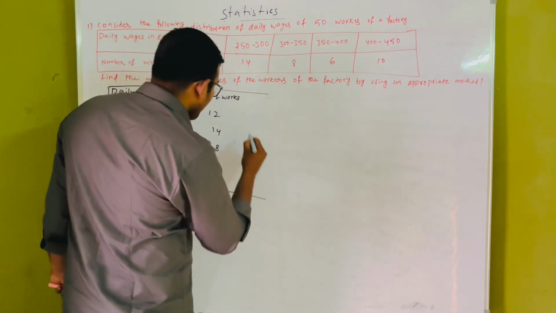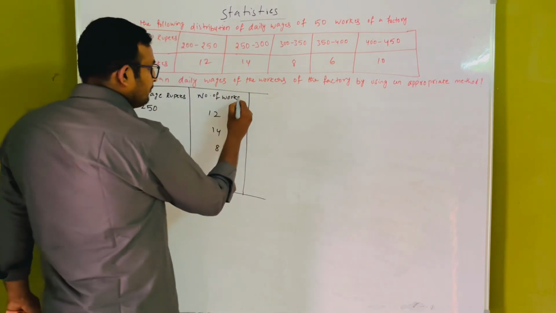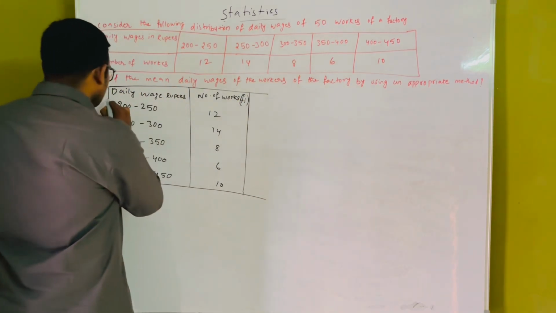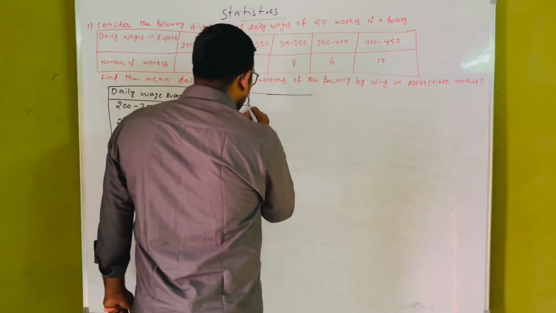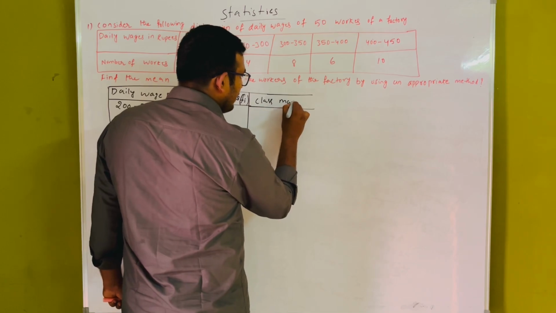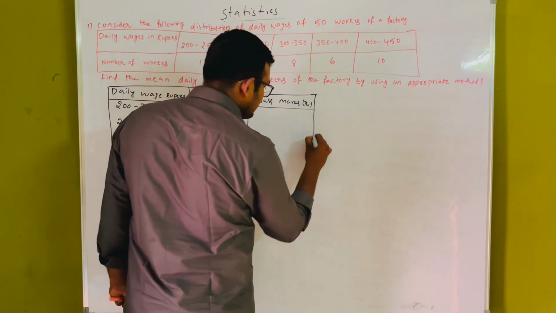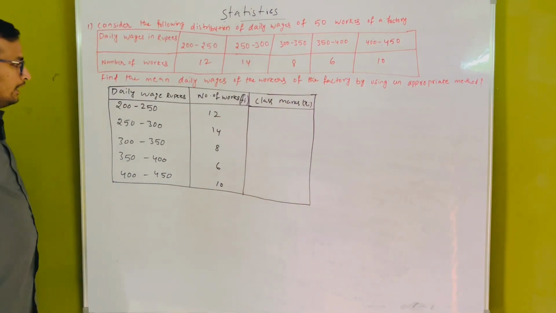Now, this is the number of the frequencies, which we are considering as Fi. And another one is the class marks, which we are considering as Xi. How will we get the Xi?